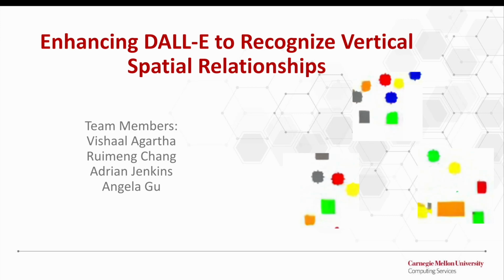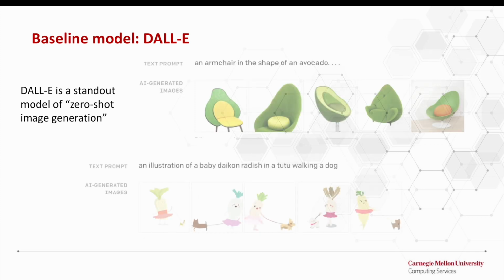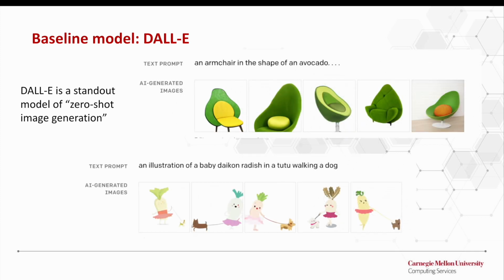For our Introduction to Deep Learning project, we focused on enhancing DALL-E to recognize vertical spatial relationships. DALL-E is a new text-to-image generating system that OpenAI has released to the public. The eye-catching feature of DALL-E is its ability to combine unrelated concepts in plausible ways. This ability to generate images on text that the model was not trained on is termed zero-shot image generation and sets DALL-E apart from previous generative models.